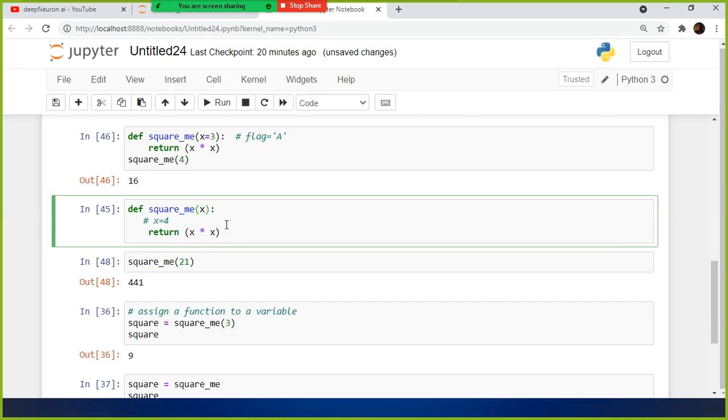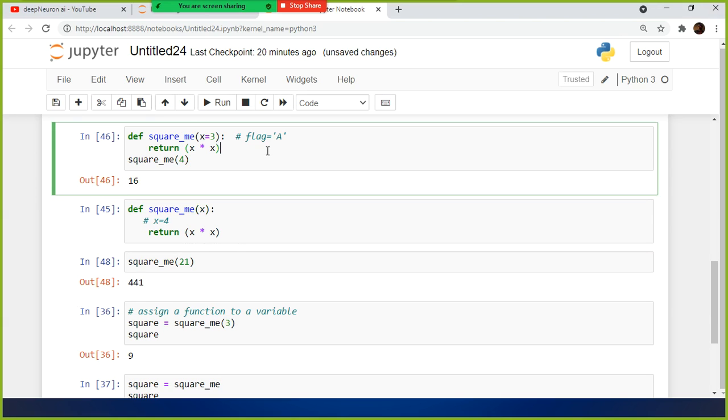So in general, your function should be a generalized one. It should not be a hard coded one. Even if you hard code it, there are some cases where you can use it like this. If there is no value, we have something called a partial function. We'll explain it at that time, and you will be able to understand when we can do it. Supposing I don't pass any value, then the default value will get assigned.